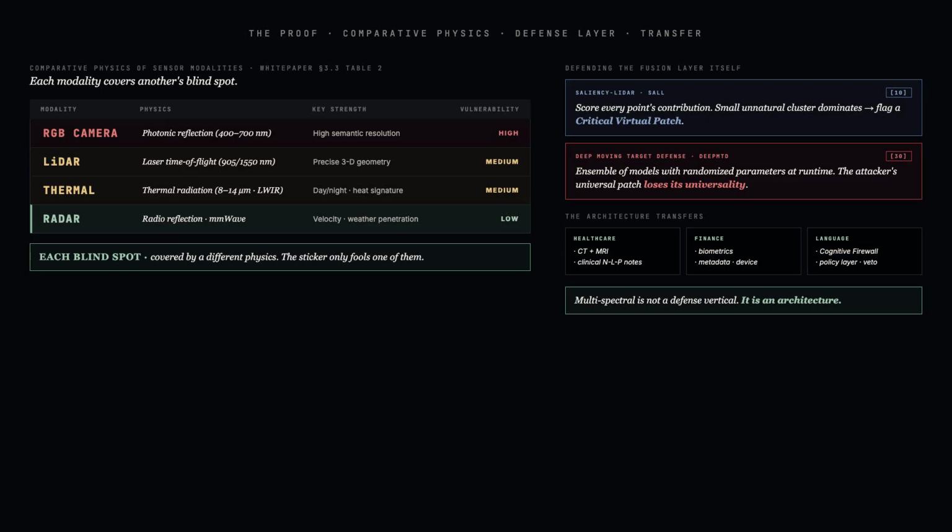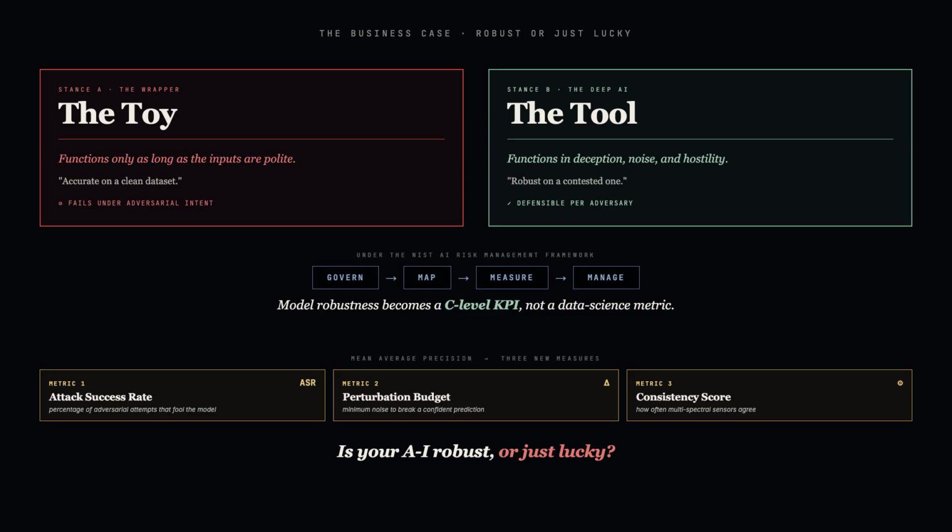The same architecture transfers across domains. In healthcare, fuse CT plus MRI imaging with clinical NLP notes. In finance, fuse behavioral biometrics with transaction metadata and device fingerprinting. In language, place a deterministic policy layer in front of the LLM, a cognitive firewall. The boardroom takeaway is simple. Complexity is not a substitute for grounding. A model that lives only in the digital abstraction of pixels and tokens is hallucinating. It has no tether to the physical world.